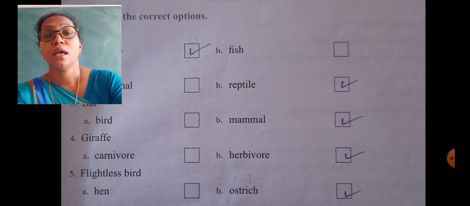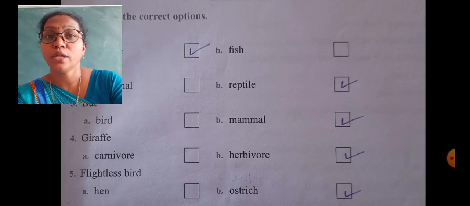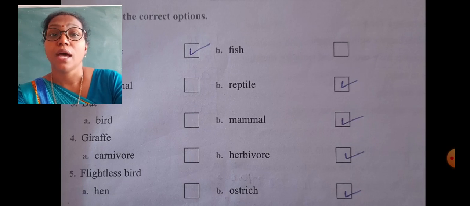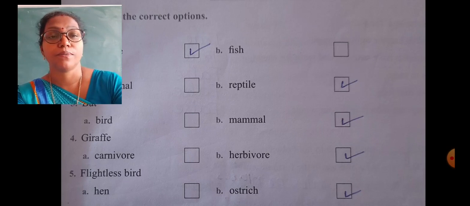Now students, the fifth question, which is the flightless bird. We know that the hen can fly short distances, and ostrich is very heavy. It is the largest bird in the world. That's why the answer is ostrich.